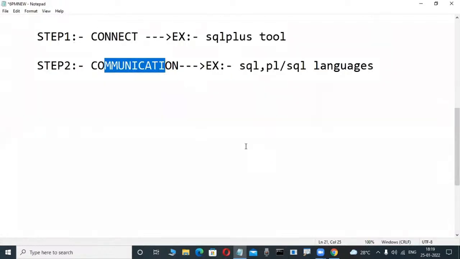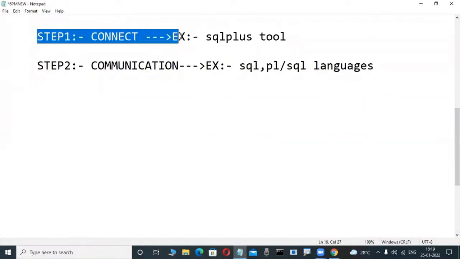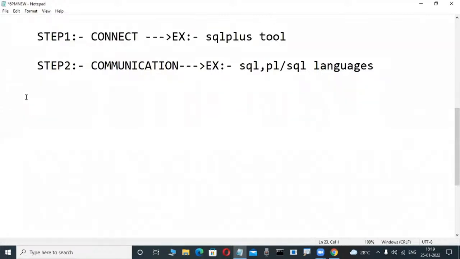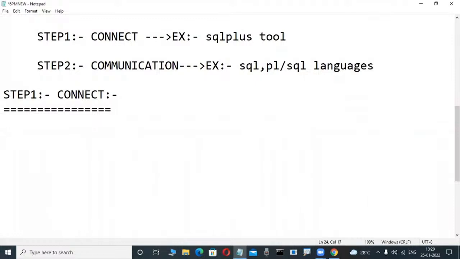Now slowly observe here. At least today, you must be familiar with this step before we start the practical knowledge. It is compulsory. First we must be familiar with it. Write it: step one. Practically we are installing all these things, and we are understanding them. Step one, write it: connect.